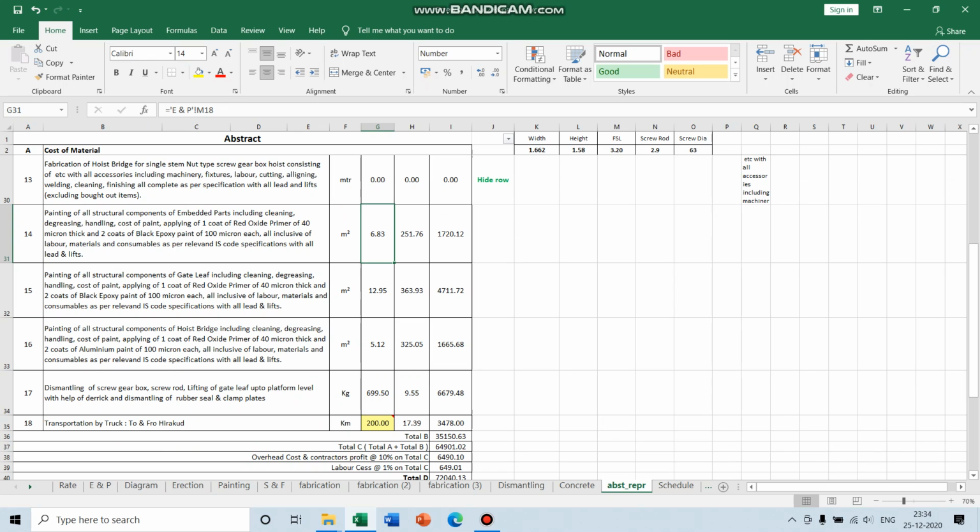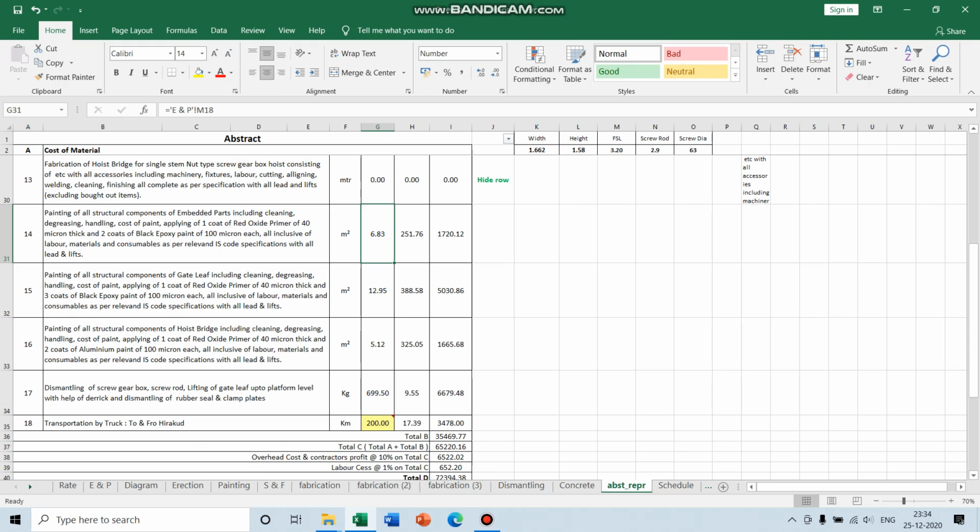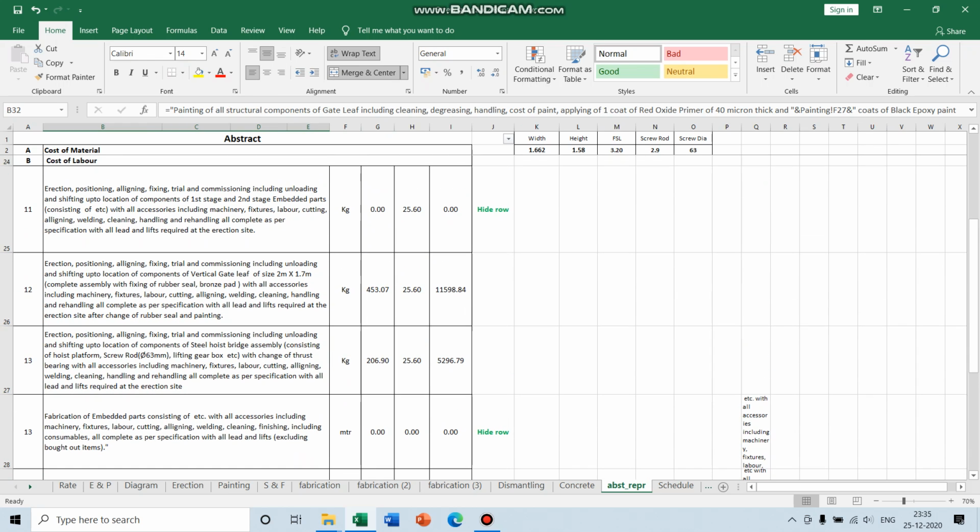Okay, so it will be 2 coats of black epoxy paint. Okay, 1 coat of primer and 2 coats of black epoxy paint, and on the hoist bridge there is 2 coats of aluminum paint. Okay, if we want to change it to 3, then also it will be reflected here. 1 coat of red oxide primer and 3 coats of black epoxy paint. Okay, so we are not going to write anything. All the data is going to be placed automatically.